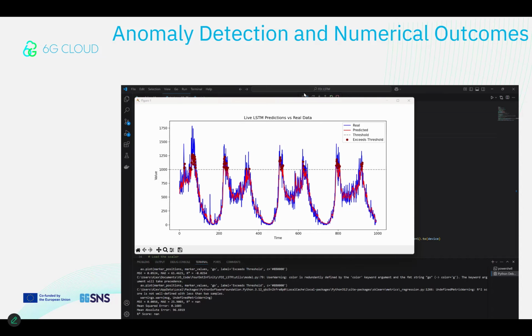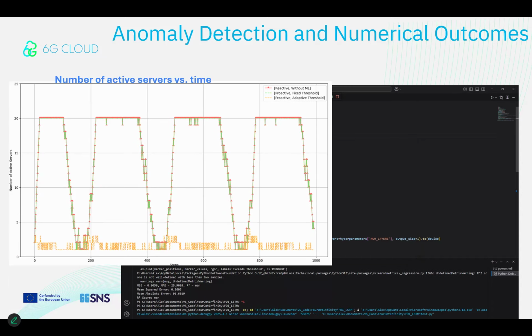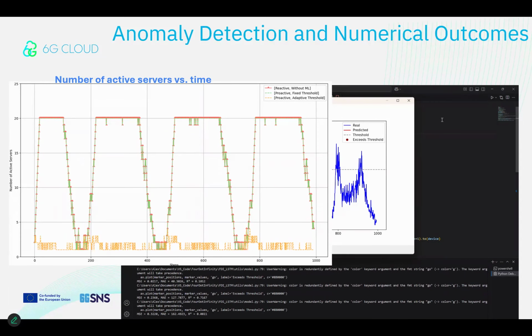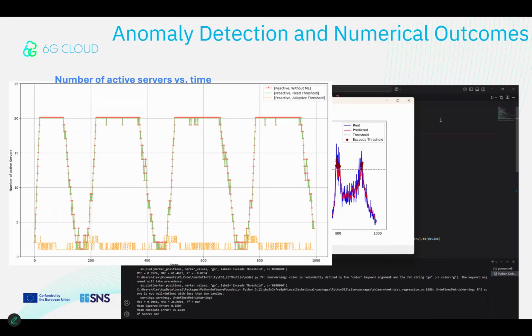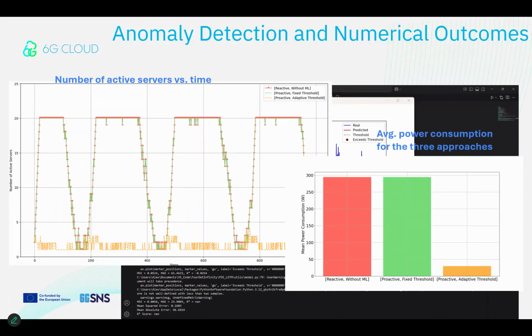After comparing different anomaly detection methods, we can see that after running a batch of steps, the adaptive threshold policy results in the lowest number of active servers, since it dynamically adjusts based on the current traffic pattern, while providing energy savings. The right side figure illustrates the mean power consumption for the three approaches. Evidently, the proactive approach with an adaptive threshold achieves significant power savings as it maintains a lower number of active servers. Note that this is just a demonstration of some indicative anomaly methods, and the developed framework allows also the use of different programmable policies.